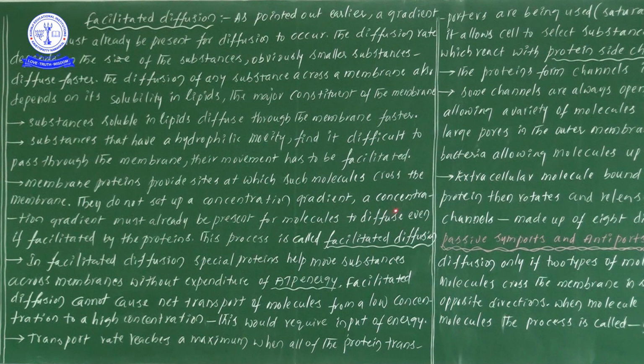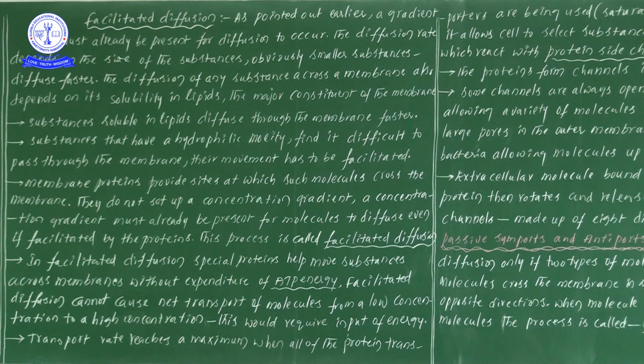The concentration gradient must be present for the molecules to diffuse, even when facilitated by the proteins. That kind of phenomenon we call facilitated diffusion. By reading and explanation, there is a chance of getting confused, so I will tell you in one sentence. Listen carefully.